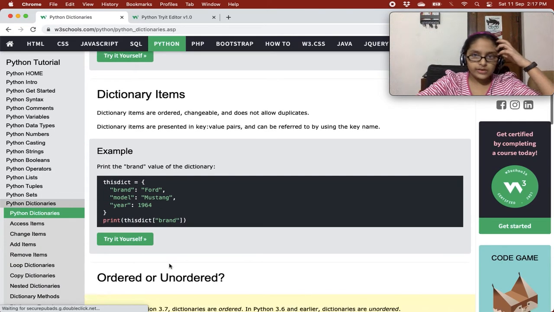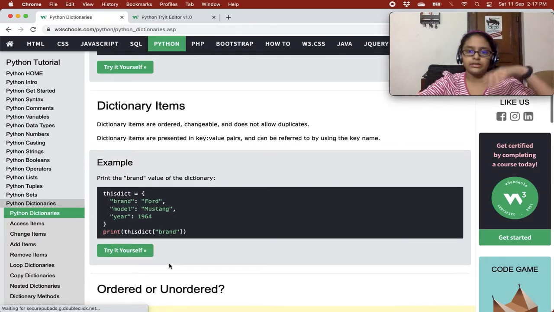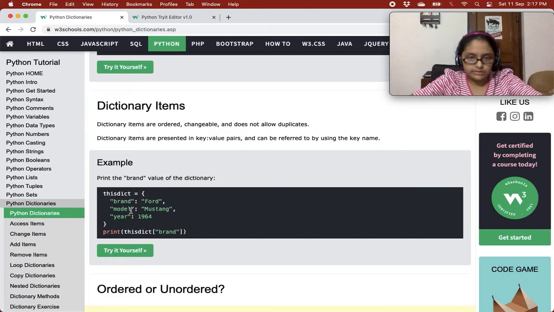Okay. Dictionary items. Dictionary items are ordered, changeable and do not allow duplicates. Dictionary items are presented in key value pairs and can be referred to by using the key name. What is it basically trying to tell you? It's telling that dictionaries are ordered, they have a defined order and they are changeable. You can add, change, remove, and they do not allow duplicates. Like if there is brand here, you can't give brand another time. It will not get an error, but you will understand in a minute when we'll do that.